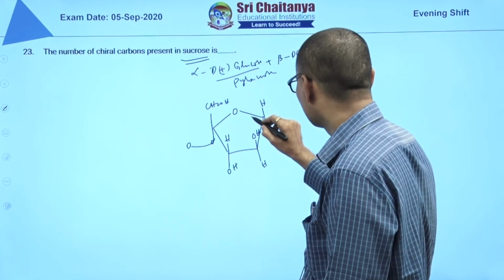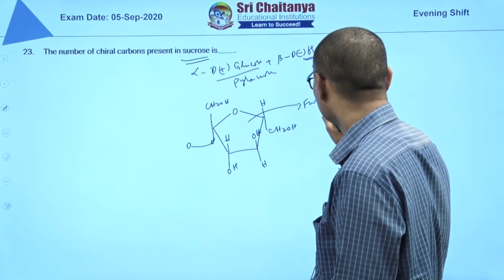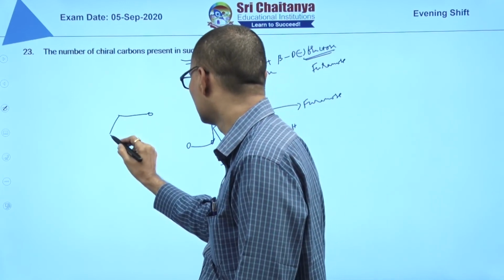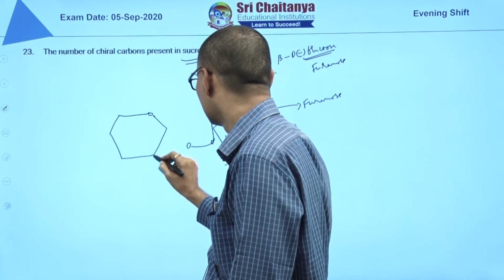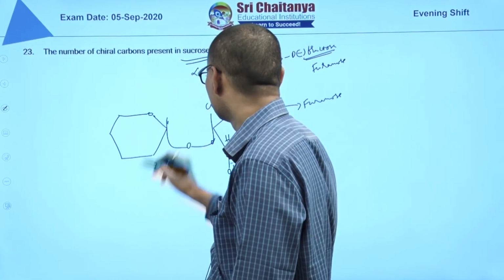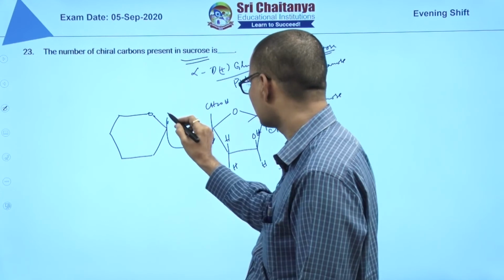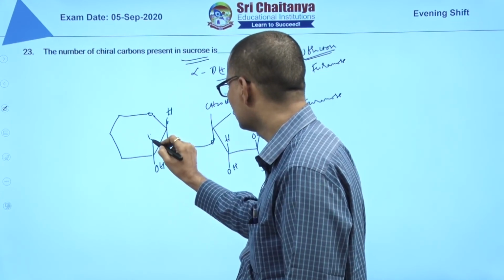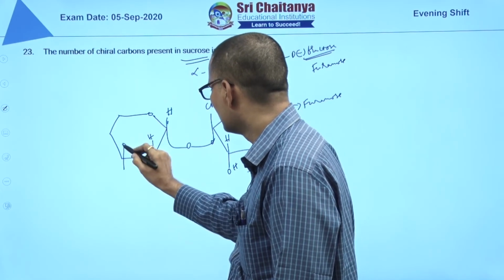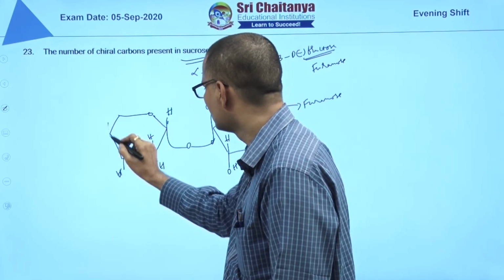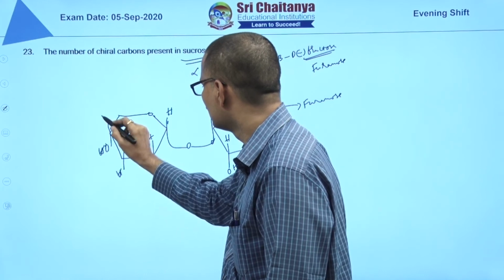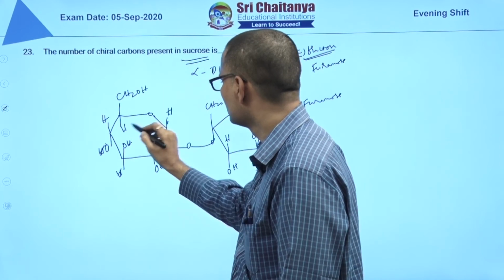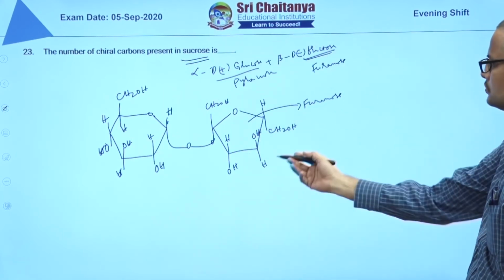This is furanose form, and it is connected with here H, OH, H, you can take OH, H, OH, H, CH2OH and H. This is the structure of sucrose.